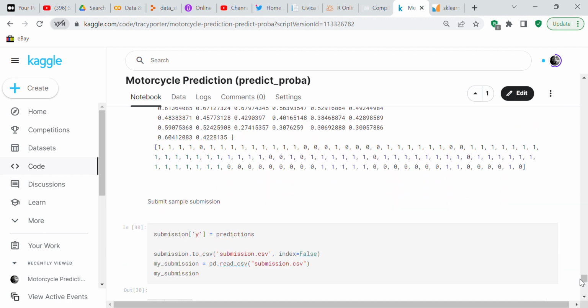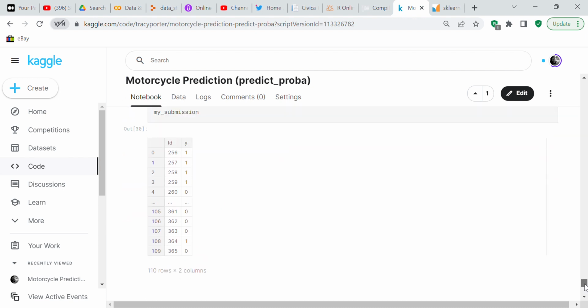And then we have our sample submission. We prepare our sample submission, so submission y equals predictions. Then submission.to_csv, we're going to convert it to a CSV file, submission.csv, index equals false. My submission equals pd.read_csv submission.csv. And you can see this is my submission, what I submitted to Kaggle.